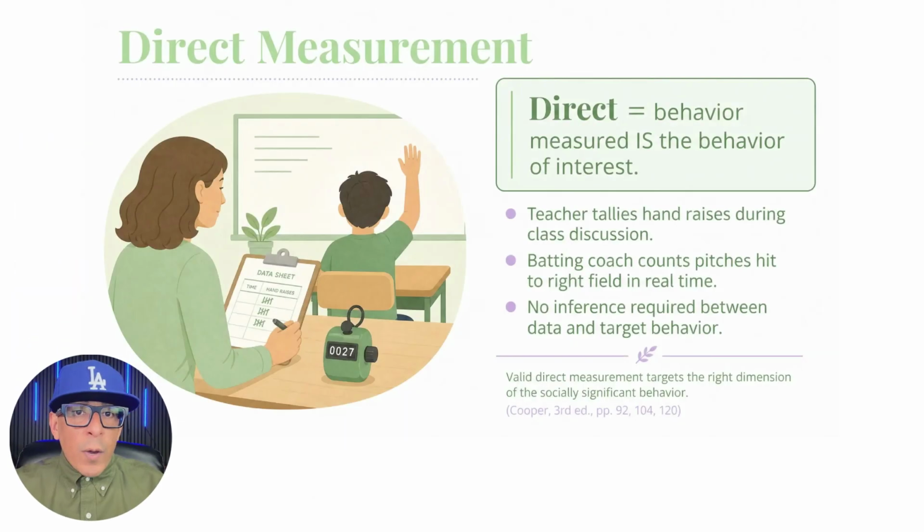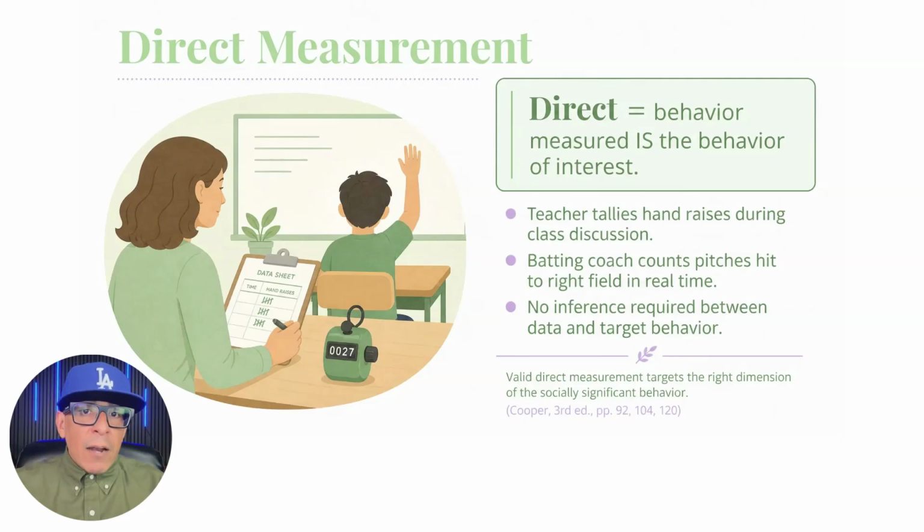Direct measurement occurs when the behavior measured is exactly the same as the behavior that is the focus of the investigation or behavior change program. The text gives an example of a teacher tallying the number of times a student raises her hand during a class discussion. That is direct because the observer is measuring the actual target response as it occurs. A batting coach can also measure behavior in real time by advancing a handheld counter each time a batter hits a pitch to the right field side of second base.